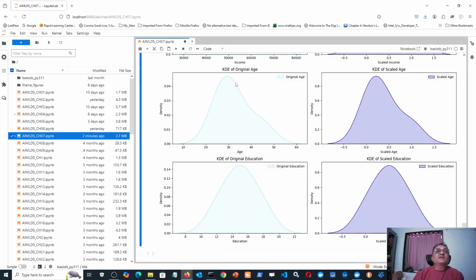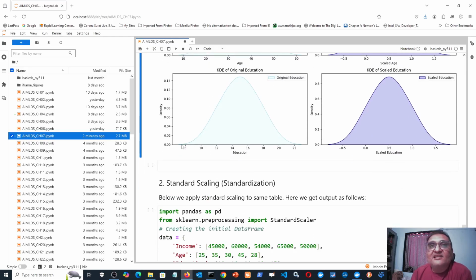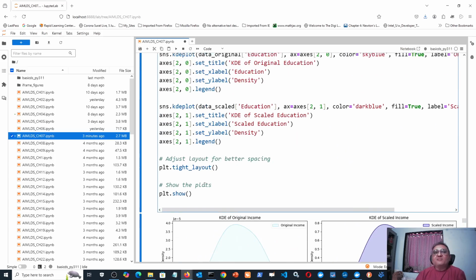Then the KDE of original age was not a perfect Gaussian distribution like this, but it is still more or less Gaussian with a skew on one side. After scaling also, the scale on the x-axis may have changed, but the distribution is identical. Similarly, education again is a perfect normal distribution, and after scaling also it is a perfect normal distribution. So this is about that min-max scaling.